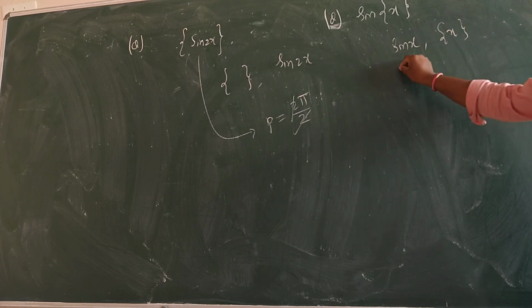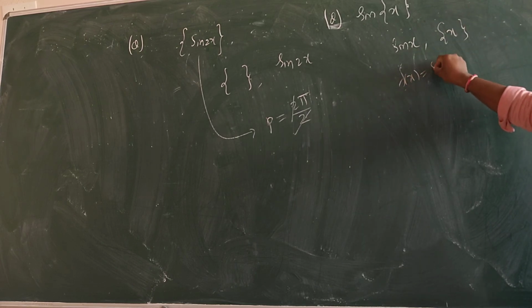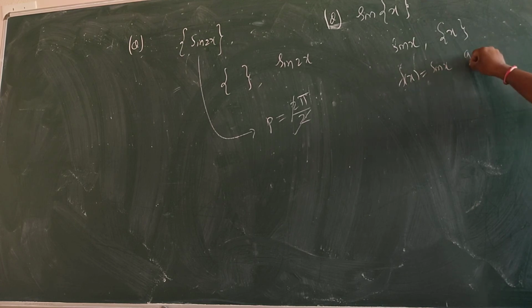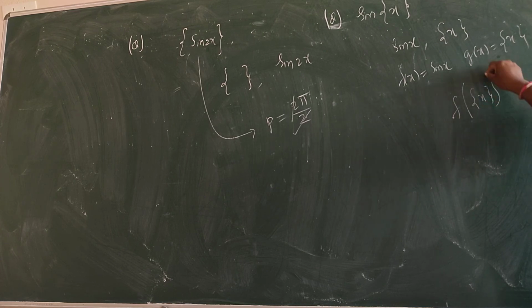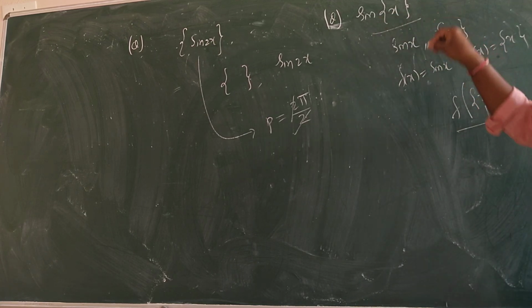It means this is sin x, and this is the fractional part of x. Who is inside? The fractional part is inside, and sine is outside. So the fractional part of x is inside, right? So what is the period of this one? 1. So the period of this is 1.